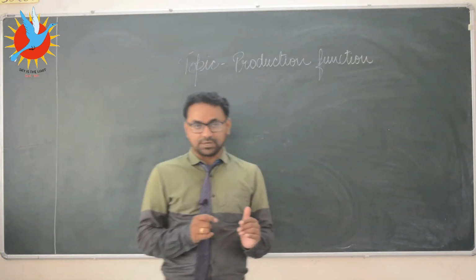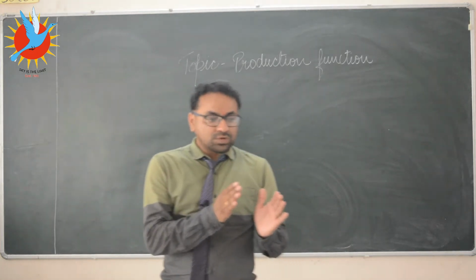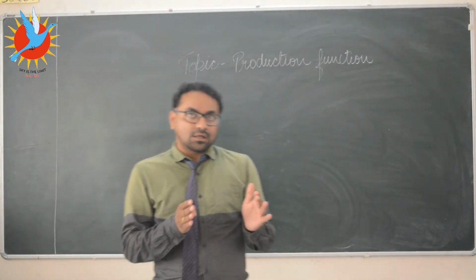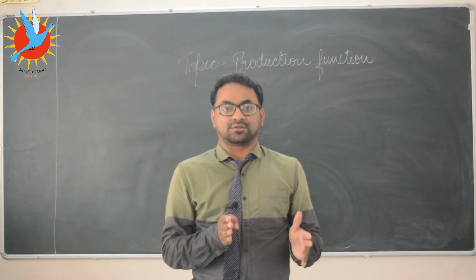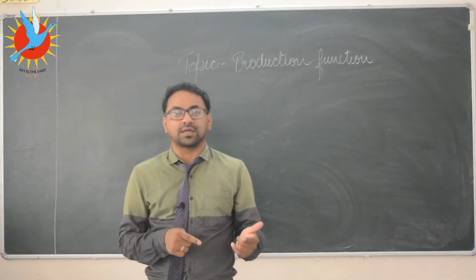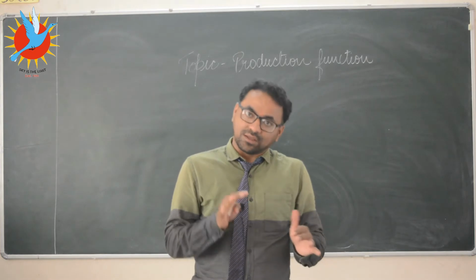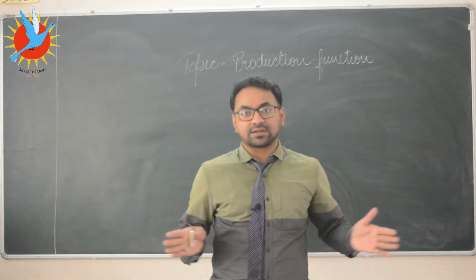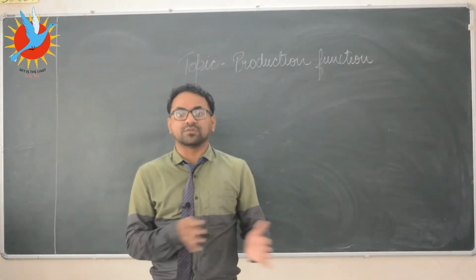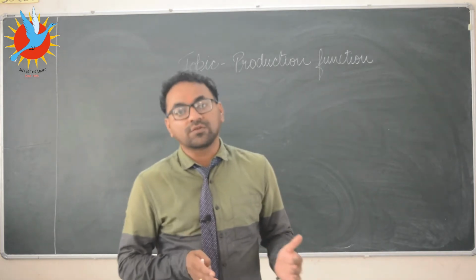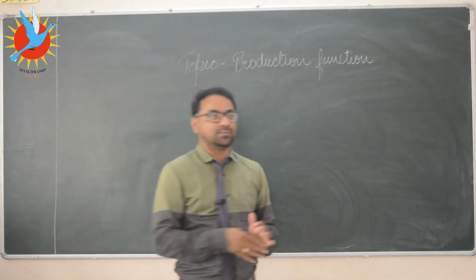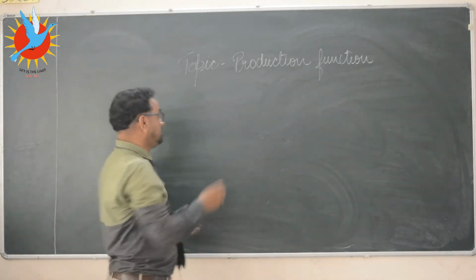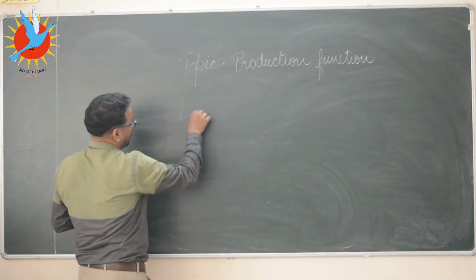In short run time period, we know that producer has got more time than market period, but it is still not enough to increase all the factors. So one factor changes in short run time period, whereas all other factors remain fixed. Third was long run time period, where all the factors are variable. So there is no differentiation between fixed and variable factors because all the factors in long run time period are variable. Today we will be studying after that what is the meaning of law of